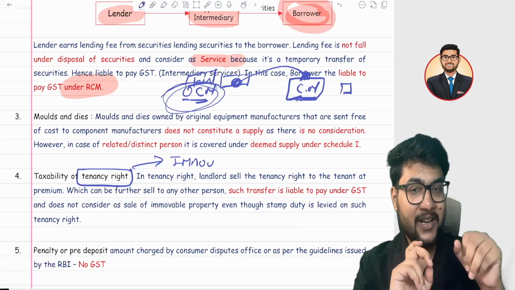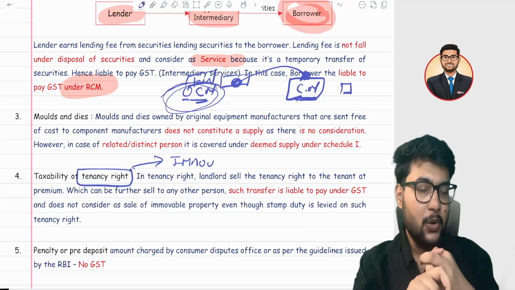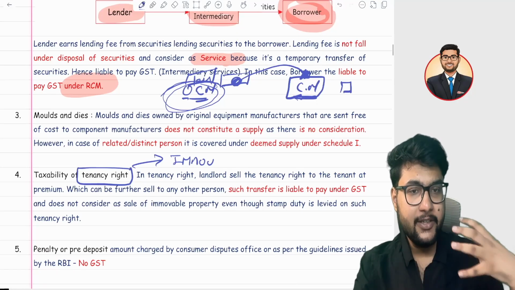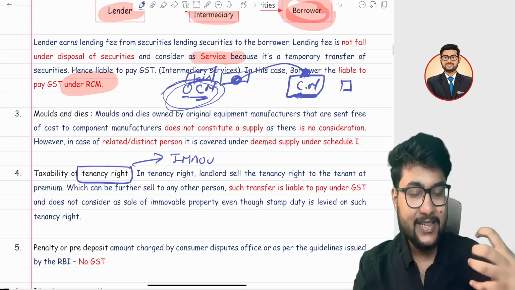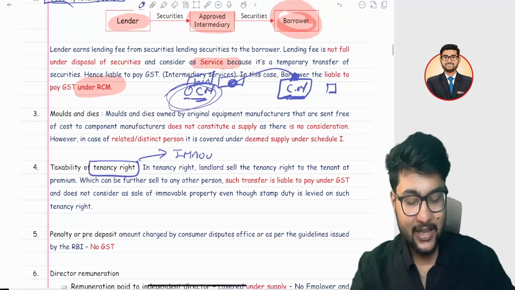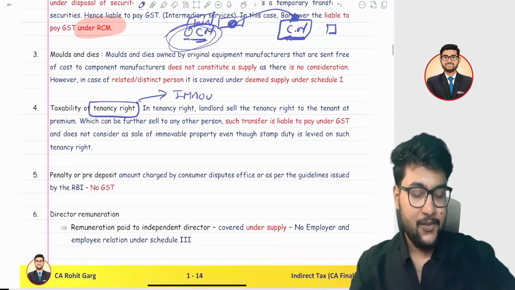It's not a sale of land and building. Even though you are paying a stamp duty, it doesn't mean you are selling an immovable property. Are you getting my point? I hope so.